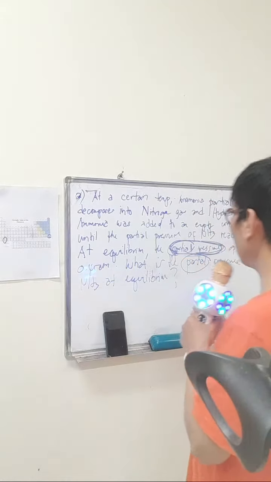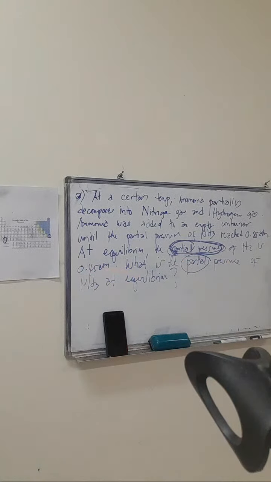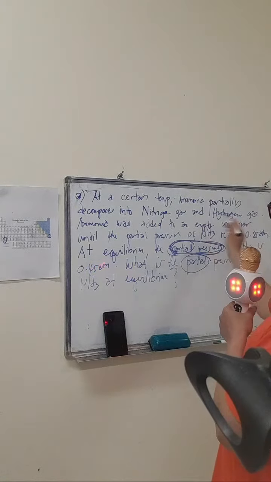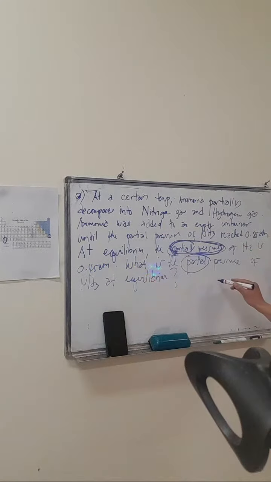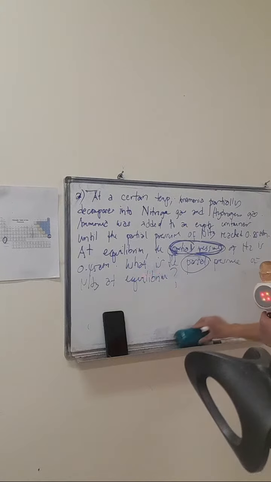Now, here, the given is ammonia. In the container, the partial pressure of ammonia is 0.85 atmosphere. Okay? 0.85.